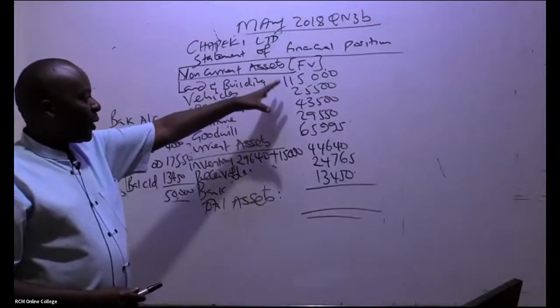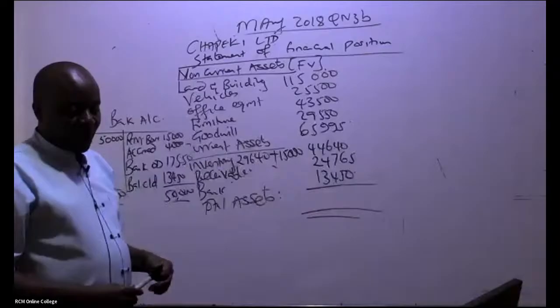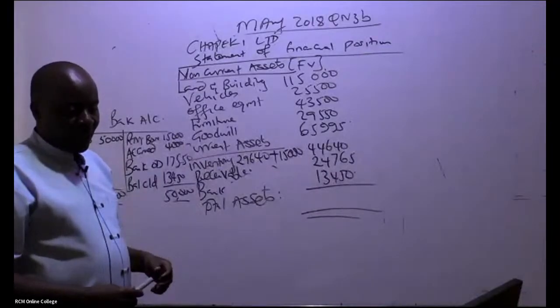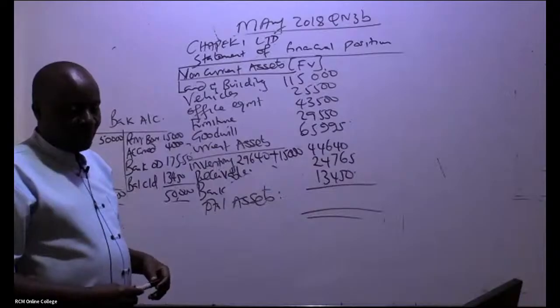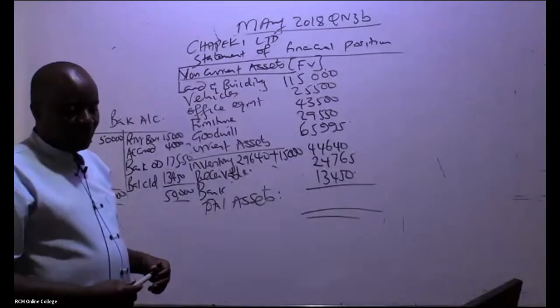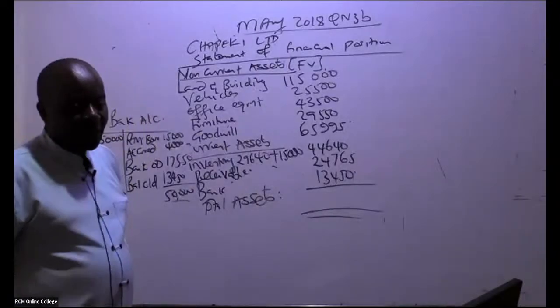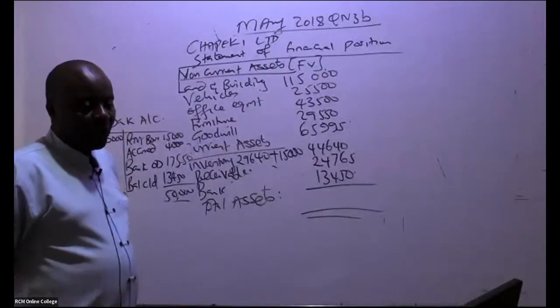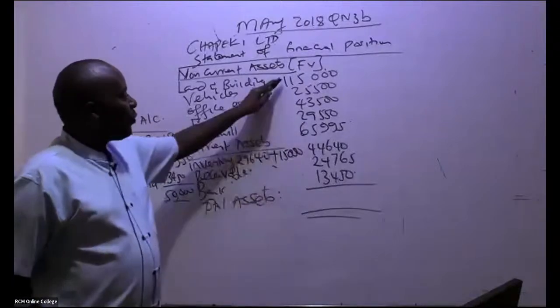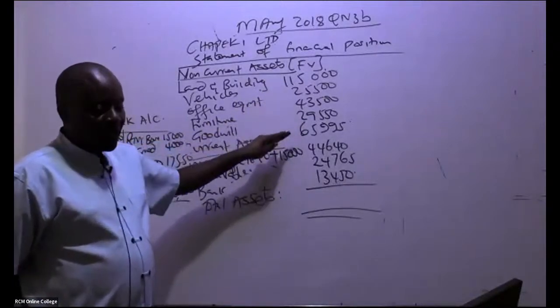You're adding up everything, vehicles, everything. 288,170. Can somebody else confirm that figure?